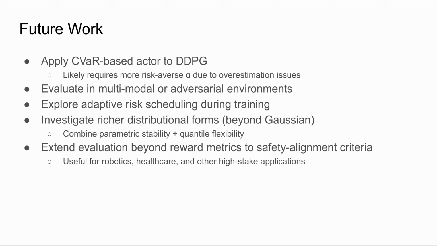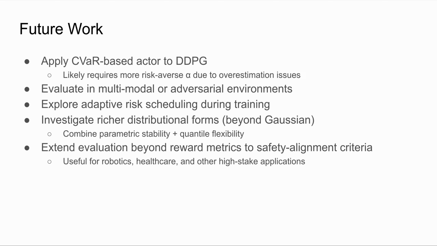different ways. Another promising idea is adaptive risk scheduling. Instead of keeping alpha fixed, the agent could start training with a more risk-averse policy and then gradually shift toward risk-neutral or even risk-seeking behavior as its performance improves. We also think it would be valuable to explore richer distributional forms beyond the Gaussian assumption. For example, mixture models or heavy-tailed distributions could capture more complex return structures while still preserving some of the stability benefits we see in Gaussian TD3.